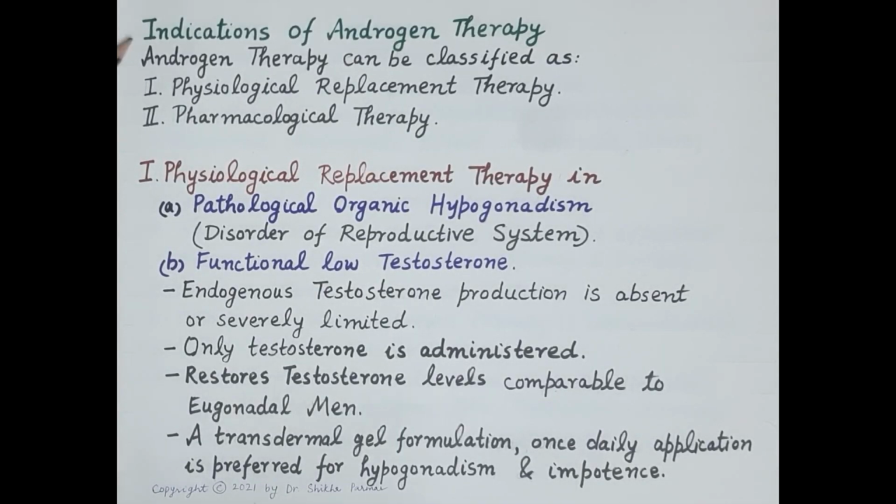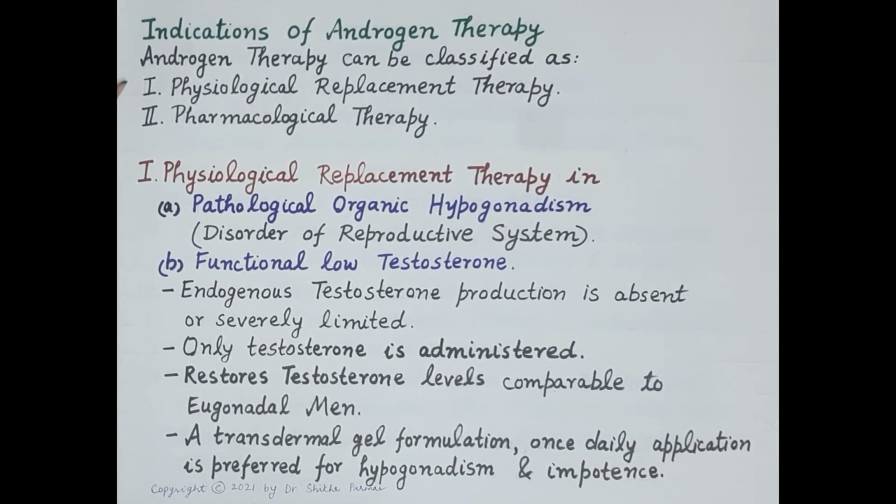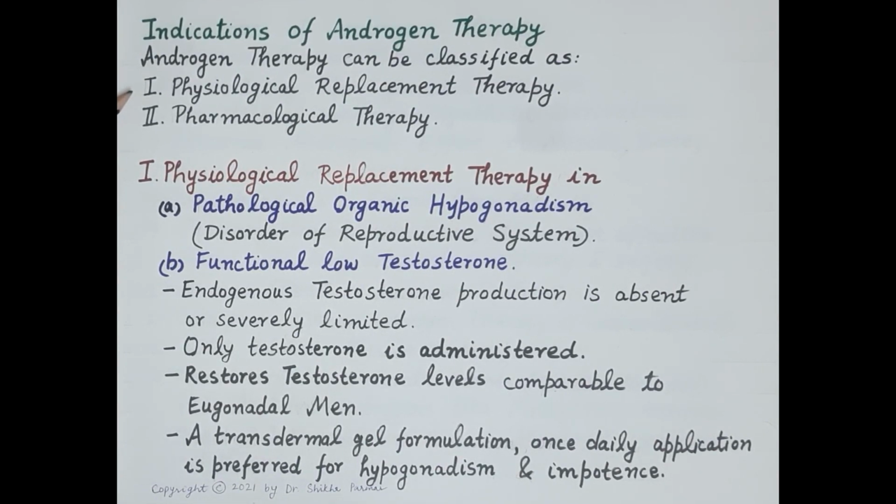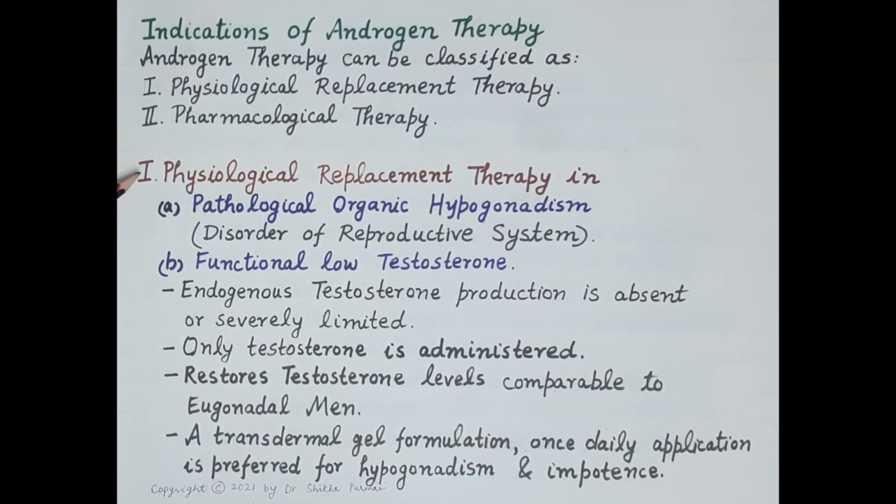Now let's talk about the indications or uses of androgen therapy. Androgen therapy is classified as physiological androgen therapy and pharmacological therapy. Now let's first talk about the physiological replacement therapy. Now the sole unequivocal or undisputable clinical indication for testosterone administration is in physiological replacement therapy.